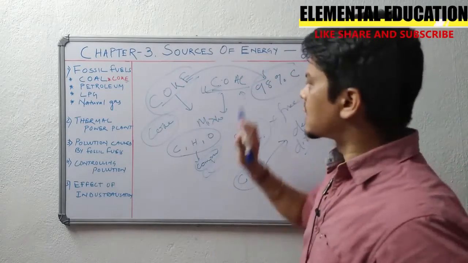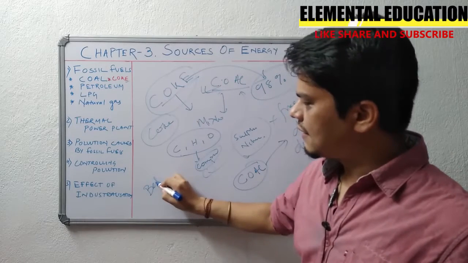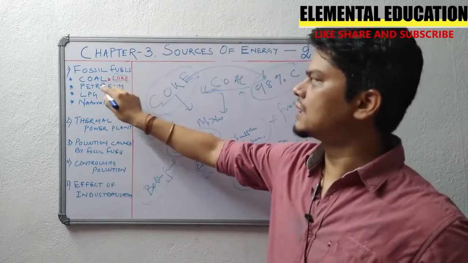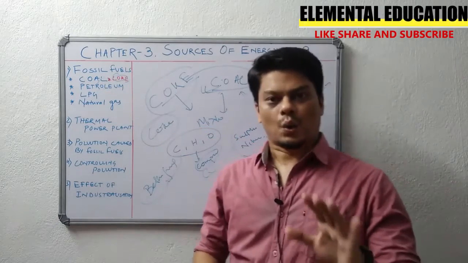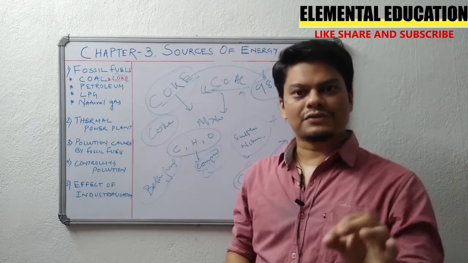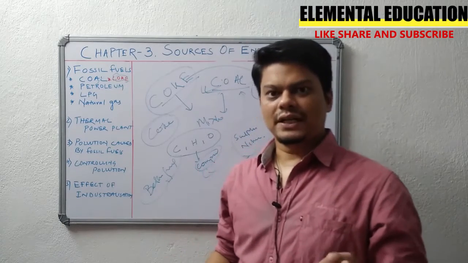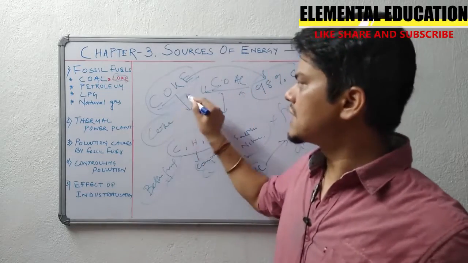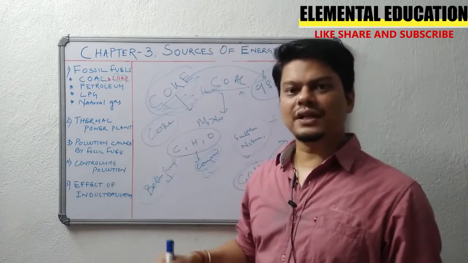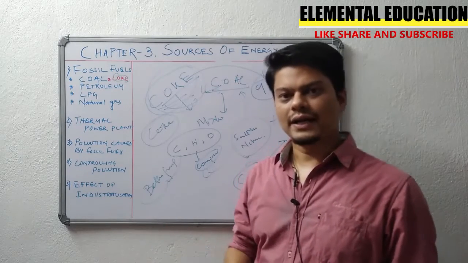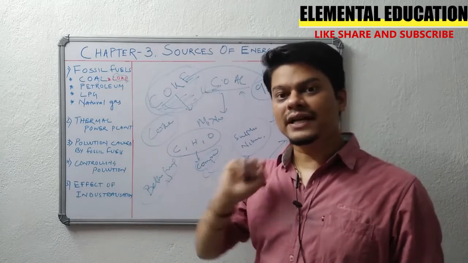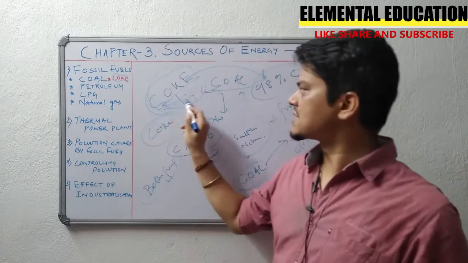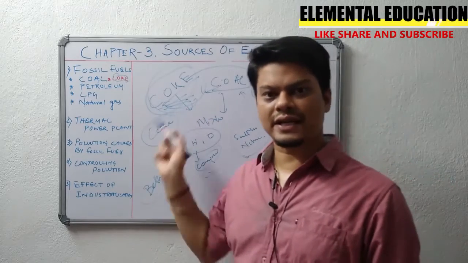So that makes a better fuel than coal. Coke is better than coal. Why? Coke, when it burns, never produces smoke, and after burning it never leaves any residue. So compared to coal, coke is preferred. And moreover, coke is used for industrial purposes also. Coke is used as a reducing agent for extraction of metals like iron and aluminium. That we will be studying in chemistry.